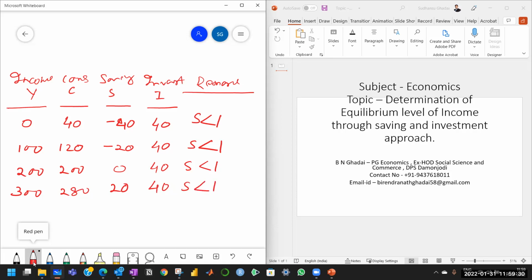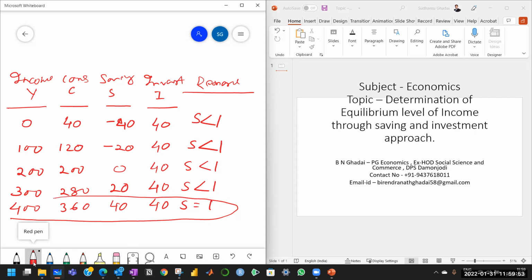Now we have taken the income level of 400 and consumption is 360. So saving is 40, investment is 40. So saving is equal to investment. And this is the equilibrium level, because as per this approach, when the income is 400, saving is equal to investment.